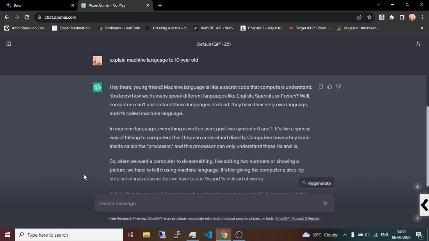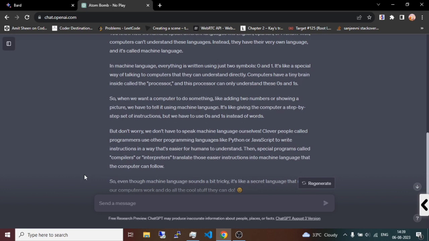Computers have a tiny brain inside called the processor, and this processor can only understand zeros and ones. So when we want the computer to do something like adding two numbers or showing a picture, we have to tell it using machine language. It's like giving the computer step by step instructions, but we have to use zeros and ones instead of words. But don't worry, we don't have to speak machine language ourselves.